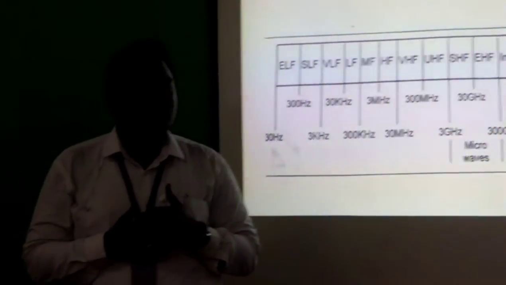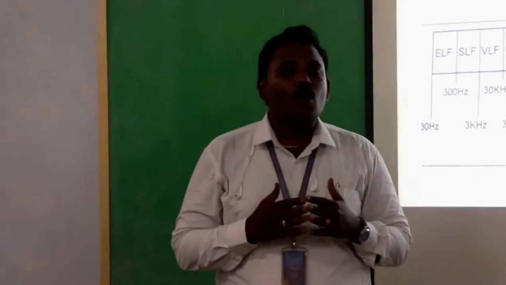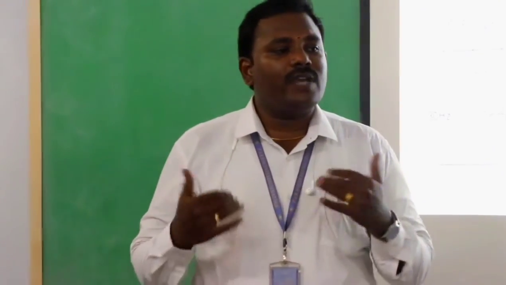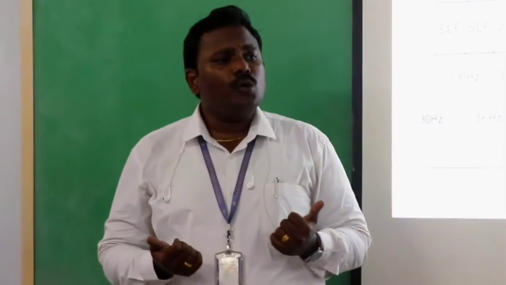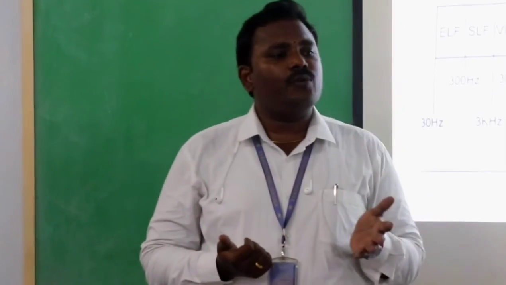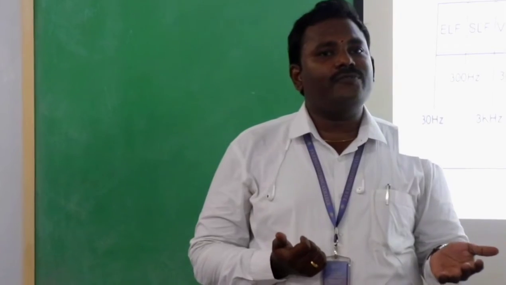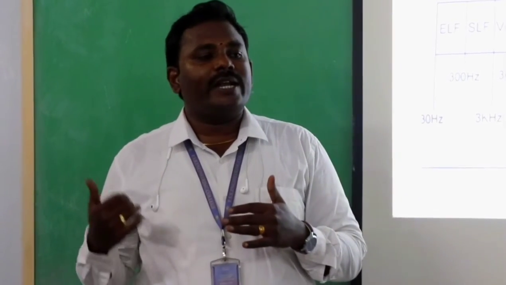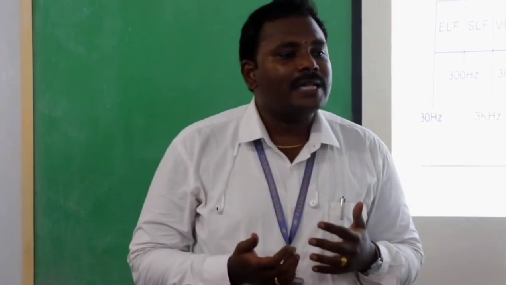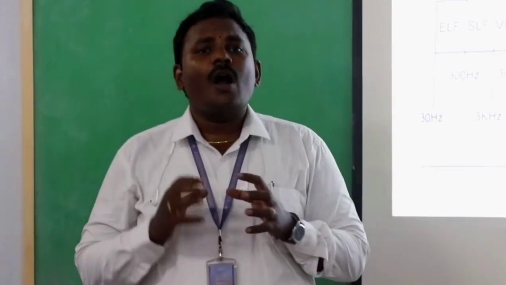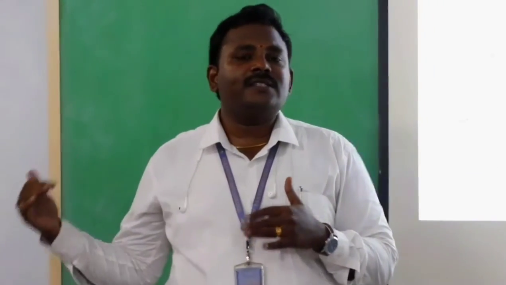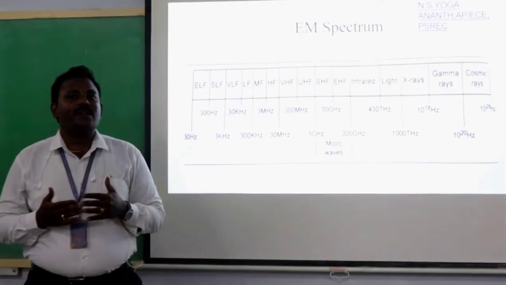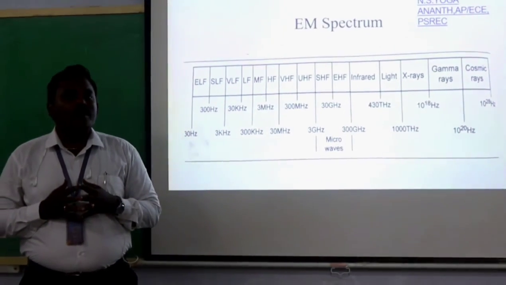The first is extremely low frequency, the second is super low frequency, the third is very low frequency, then low frequency, medium frequency, high frequency, very high frequency, ultra high frequency, super high frequency, extremely high frequency, and infrared, light, X-rays, gamma rays, and cosmic rays. These operate in particular frequency ranges, which is called the EM spectrum. Once again, the EM spectrum consists of the entire range of electromagnetic frequencies.